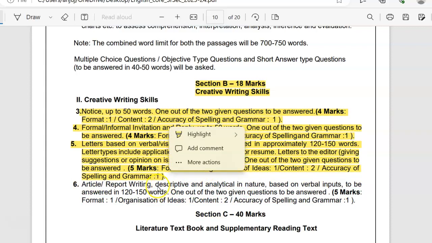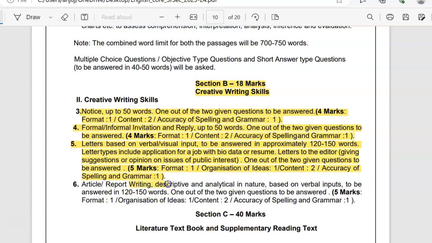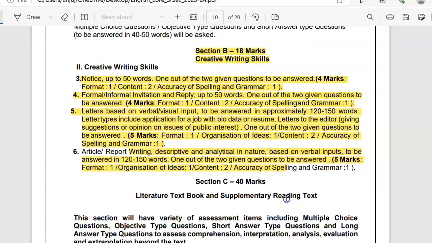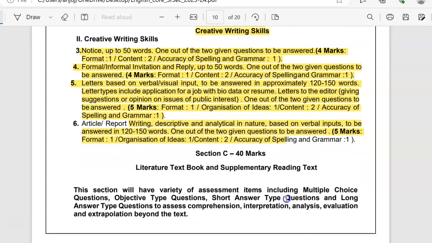Then article writing and report writing would be there, which would be descriptive and analytical in nature, based on verbal inputs, to be answered in 120 to 150 words. 1 out of the 2 given questions needs to be answered. 5 marks. So format 1, organization of ideas 1, content 2, accuracy of spelling and grammar 1. So again this would make up to 5. Then section C would be for 40 marks.